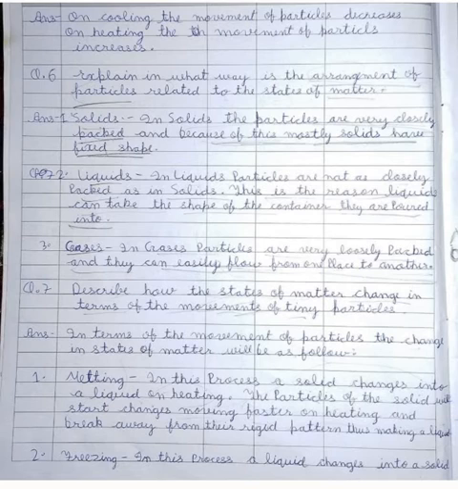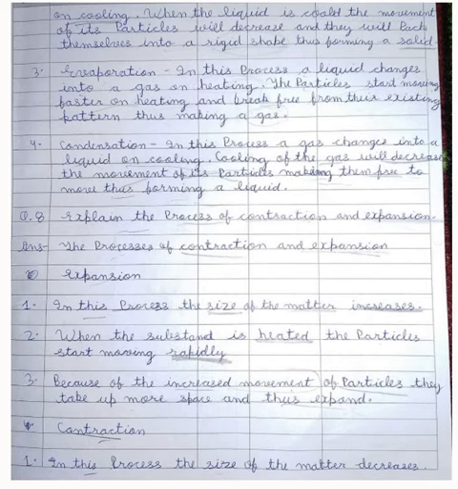Second, freezing. In this process, a liquid changes into a solid on cooling. When the liquid is cooled, the movement of its particles will decrease and they will pack themselves into a rigid shape, thus forming a solid. Third, evaporation. In this process, a liquid changes into a gas on heating.